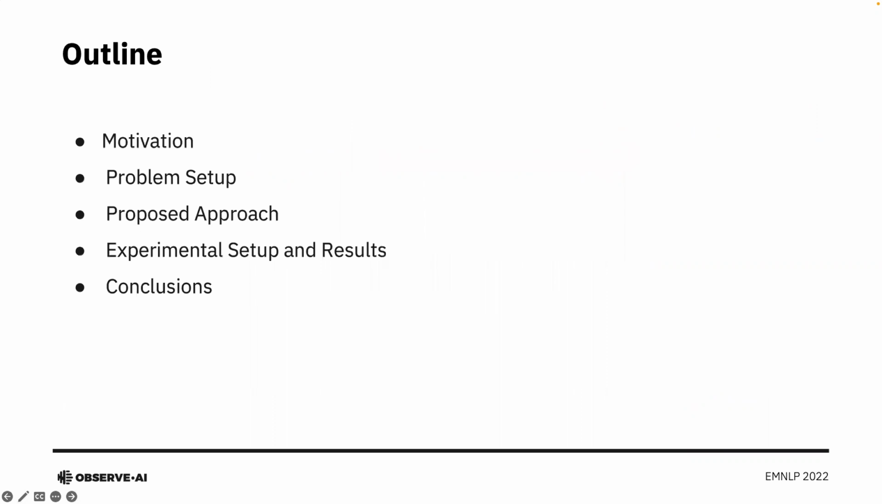The talk has been organized as follows. We first start with our motivation. We then talk about the problem setup we operate in. We lay out our proposed approach. We then describe our experimental setup and share the results. And finally, we conclude based on our findings.